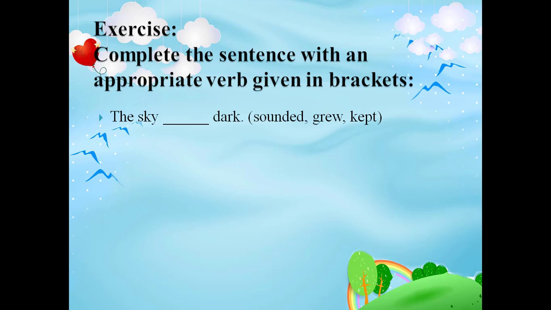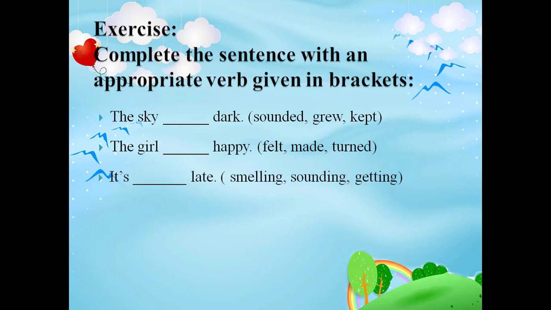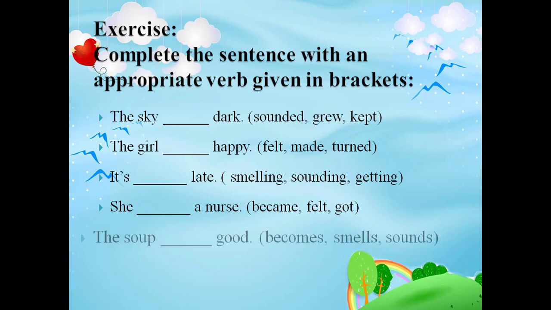The first one, the sky dash dark. Inside the bracket: sounded, grew, kept. The second one, the girl dash happy. Inside the bracket: felt, made, turned. Third one, it is dash late. Inside the bracket: smelling, sounding, getting. The fourth one, she dash a nurse. Inside the bracket: became, felt, got. The fifth one, the soup dash good. Inside the bracket: becomes, smells, sounds. Now I hope you have found the correct answers.